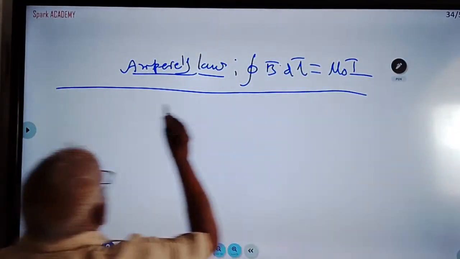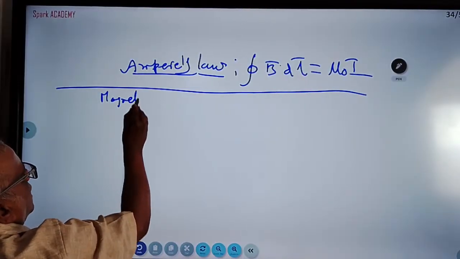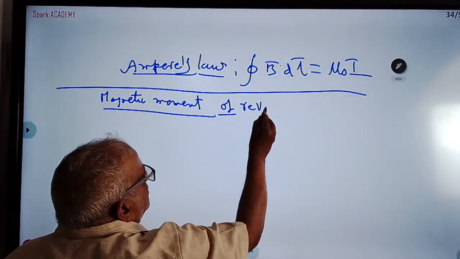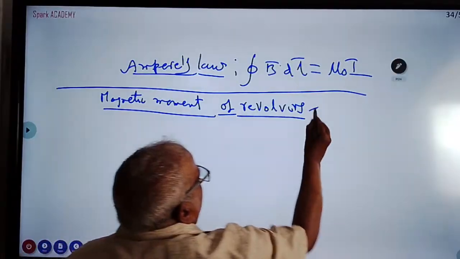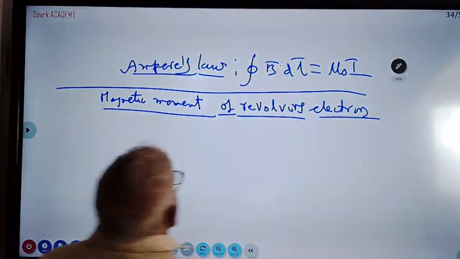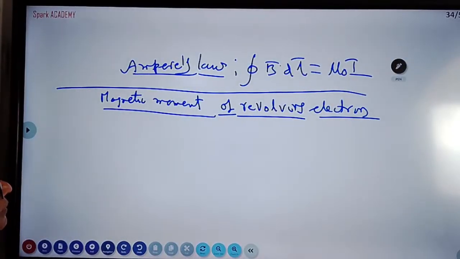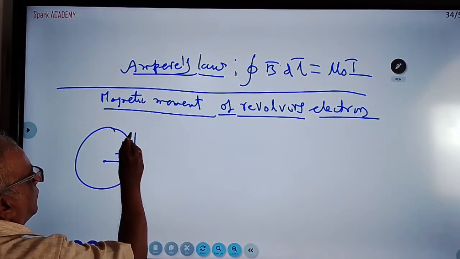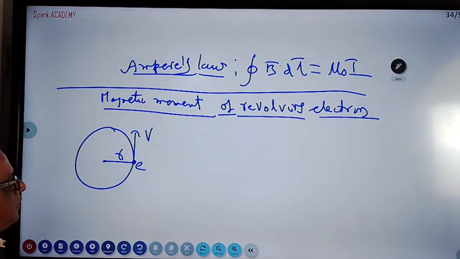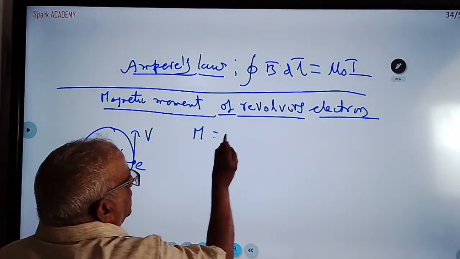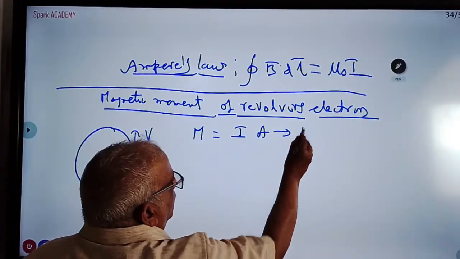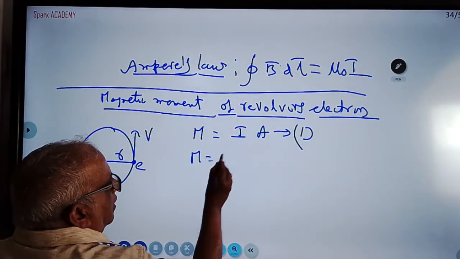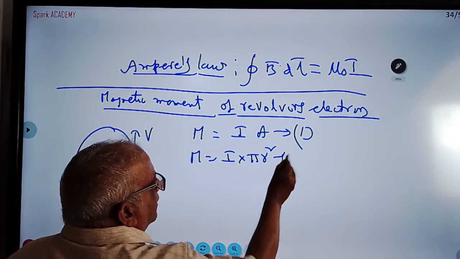Magnetic moment of revolving electron. I am doing one small question. They are asking the derivation. What is the derivation? In an orbit of radius r, an electron is revolving with a velocity v. Magnetic moment is given by the formula current into area, M = I A. What is the area of the circle here? Pi r square. Current into area, pi r square.